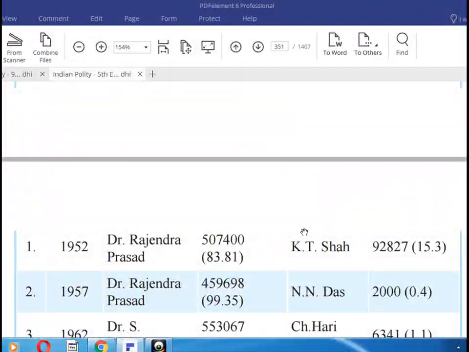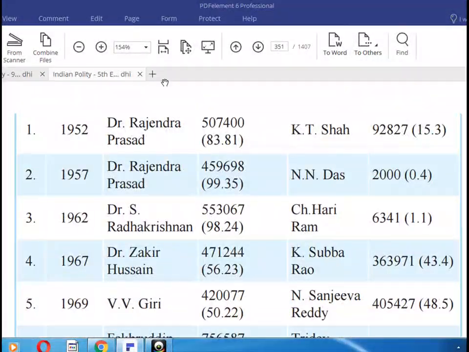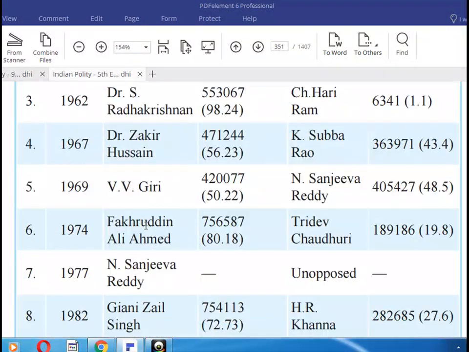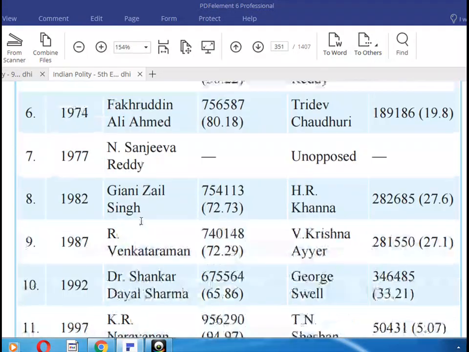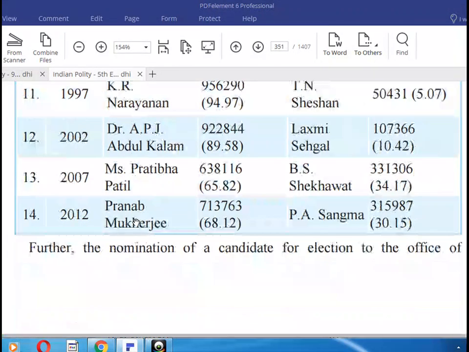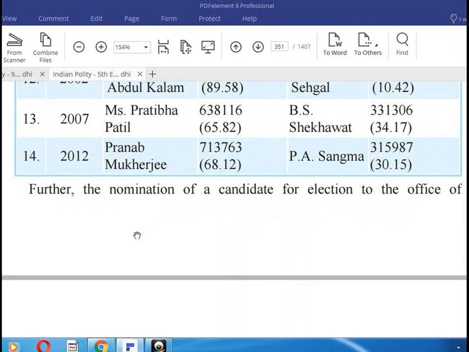We discussed it. And our first President, Dr. Rajendra Prasad. Second is Dr. Rajendra Prasad. Third is Dr. S. Radhakrishnan. Fourth, Dr. Zakir Hussain. Fifth, V. V. Giri. And sixth, Fakhruddin Ali Ahmed. Okay, so we can see all the things. Pranab Mukherjee, and now comes Kovind.